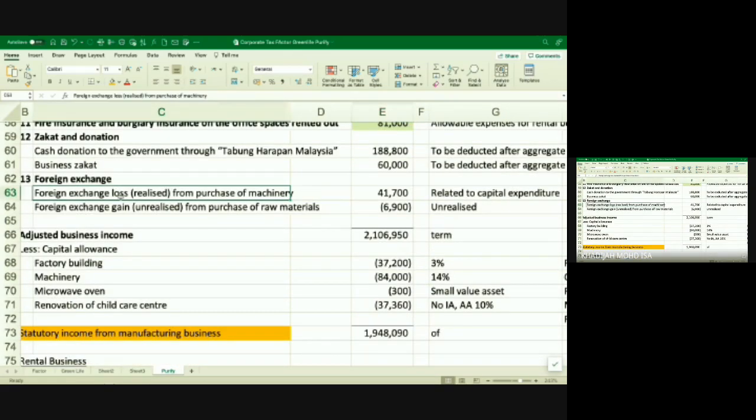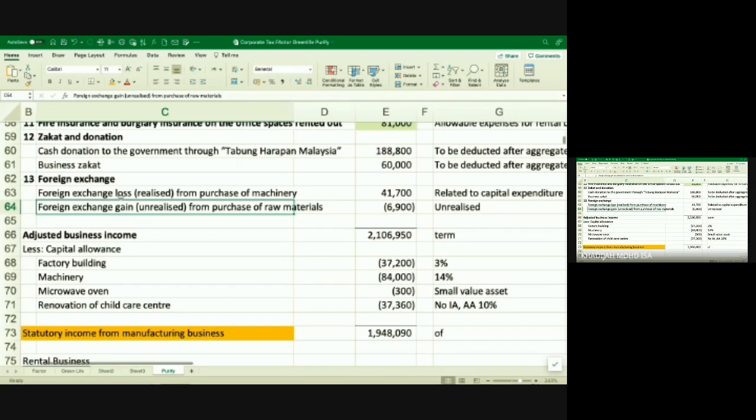Forex, there are two types of forex. Forex realized and unrealized. Alright. The unrealized, we have to look at whether it's revenue or capital. Unrealized, whether it's revenue or capital, both are not allowed. But in this case, it's a gain. If it's a loss, you add back. If it's a gain, you minus. Right?